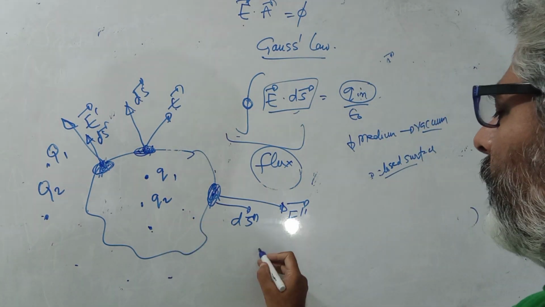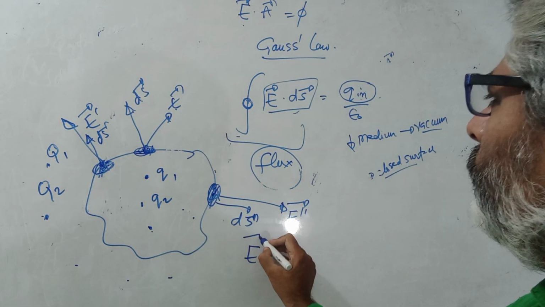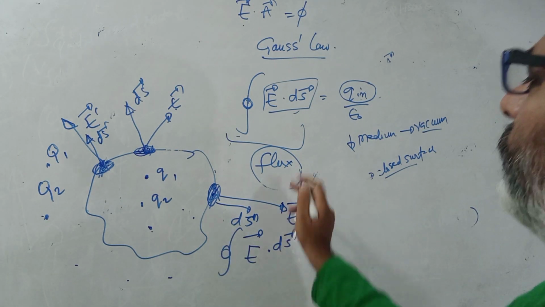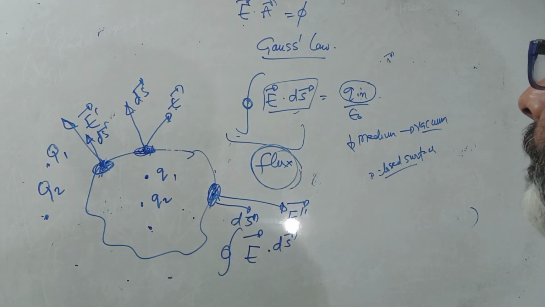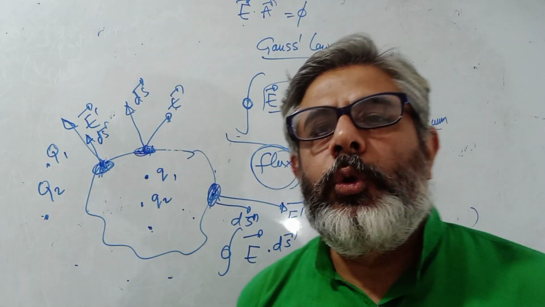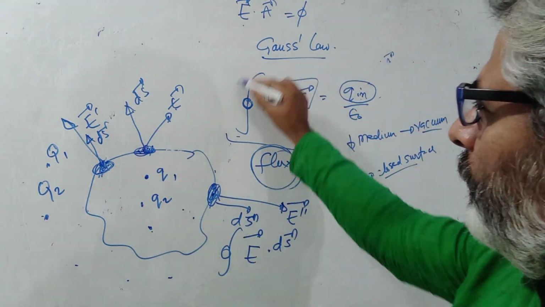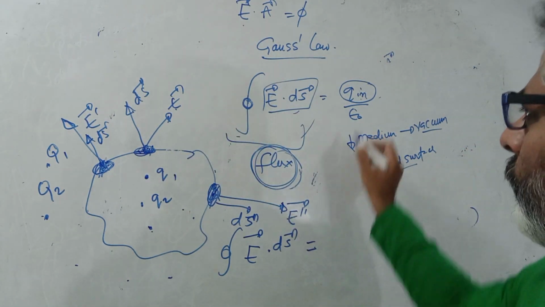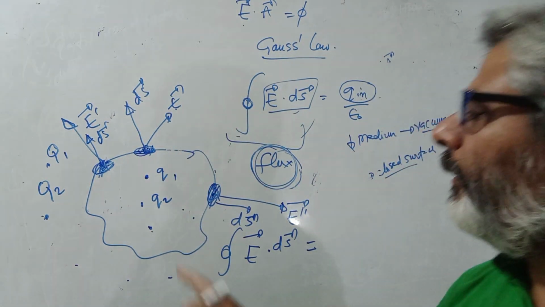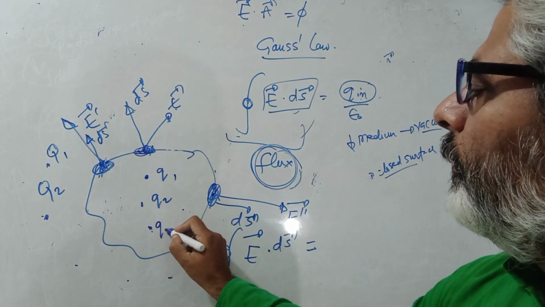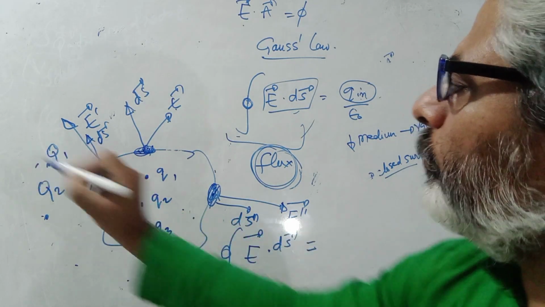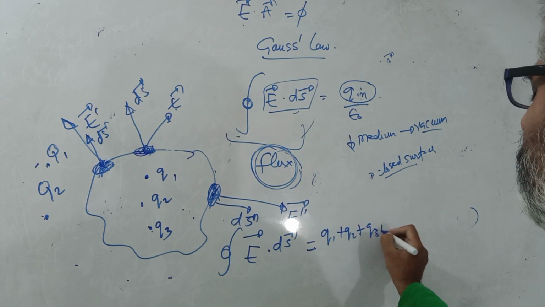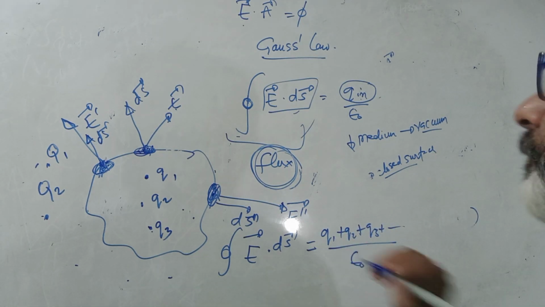तो देखिए इस केस में क्या आएगा? अगर मैं यहाँ पे अप्लाई करता हूँ इसको, तो E dot ds का integration, which is what? Nothing but the total flux through this closed surface. This term is the total electric flux through this closed surface, and that will be equal to charge inside. Now what is the charge inside? It is Q1, Q2, Q3, small वाले जो हैं, big वाले outside हैं. So this will be Q1 plus Q2 plus Q3, so on upon epsilon naught.